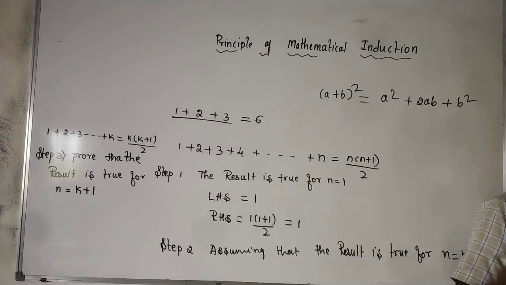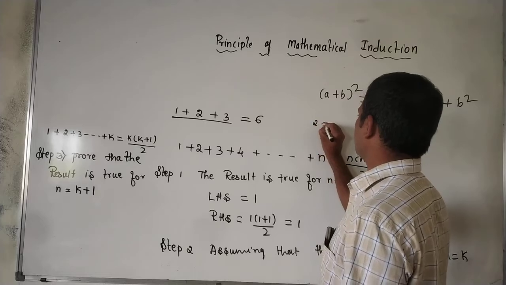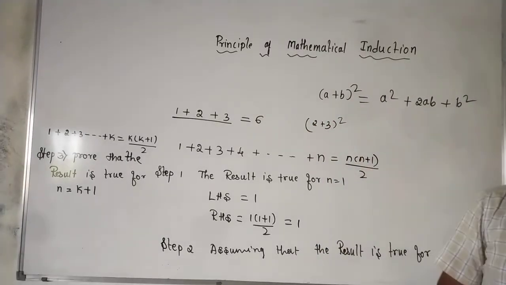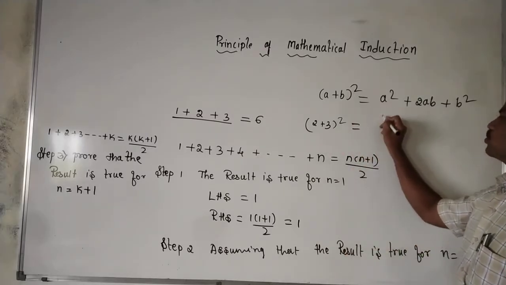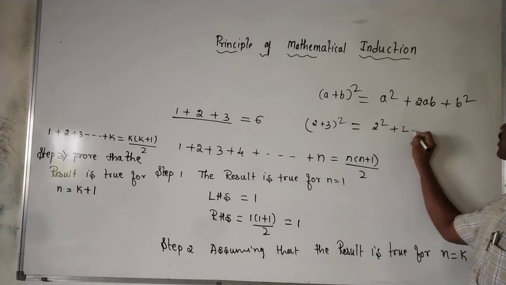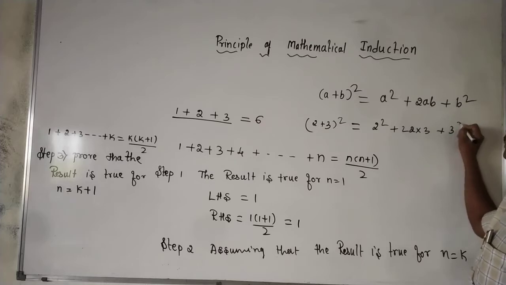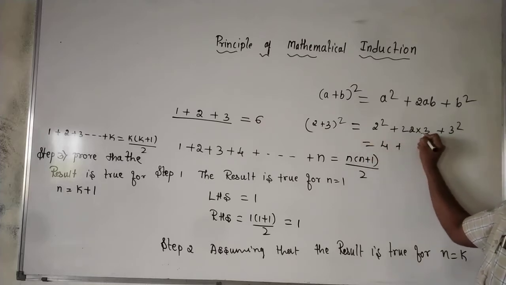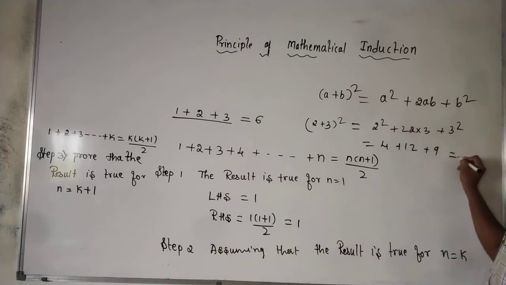So if we add the squares of two numbers, for example, ನಮಗೆ ಎರಡು ನಂಬರ್ ಇದಾವ 2 plus 3 whole square, ಅಂದ್ರೆ 25 ಹೌದ್ರಿ. That we can find out with this. So 2 square plus 2 into 2 into 3 plus 3 square is equal to ಎಷ್ಟಾಯ್ತು, 4 plus 12 plus 9, total 25.